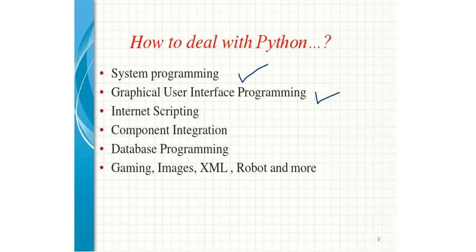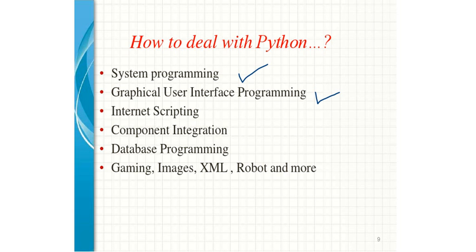GUI also consists of different operations. You can take over here the example of web page designing, and on that one we are using tabs. So certain tabs we are putting with the help of certain pictorial information or pictorial tabs, right? So such pictorial tab designing is possible with the help of Python also.